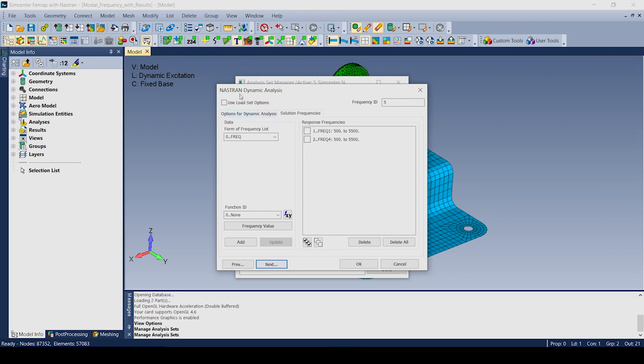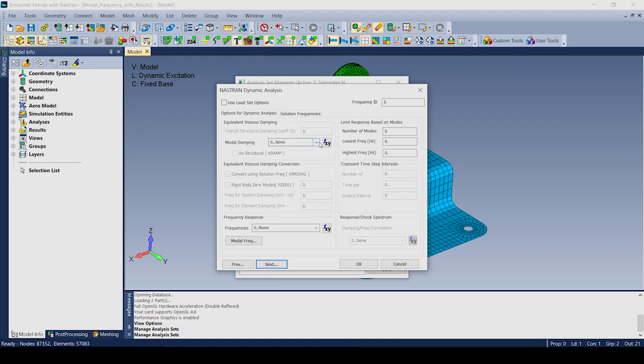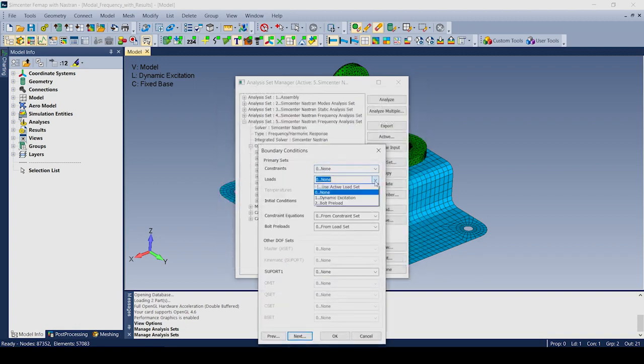I'm going to come to my dynamic analysis dialog box, and I'm going to turn on my 2 sets of response frequencies. I'm also going to come over here to my options for dynamic analysis, and you specify a modal damping table. I'm just going to say OK, and then say Next, this is where I now applied my dynamic excitation.